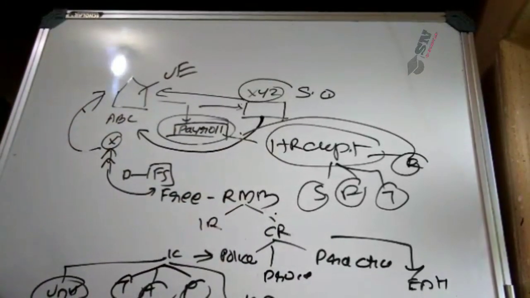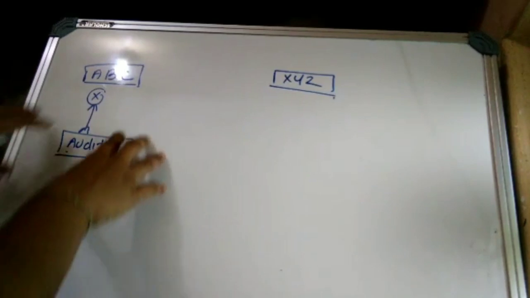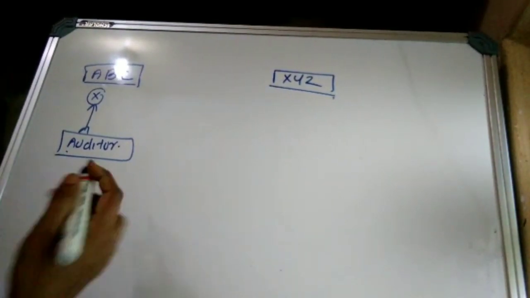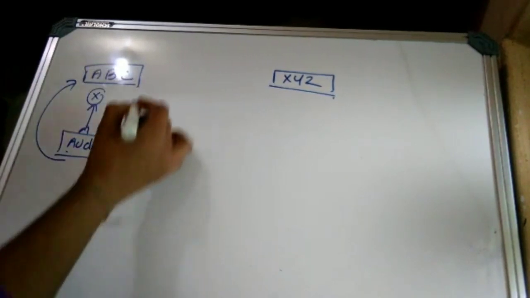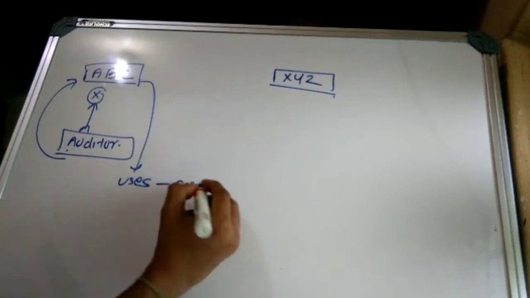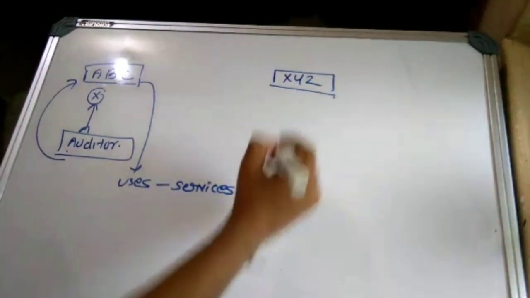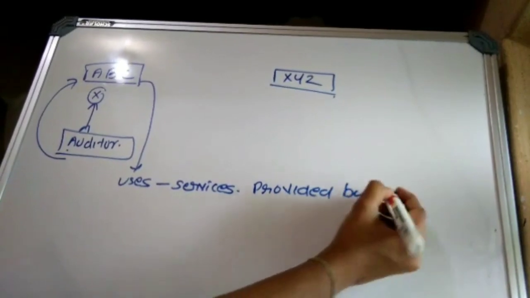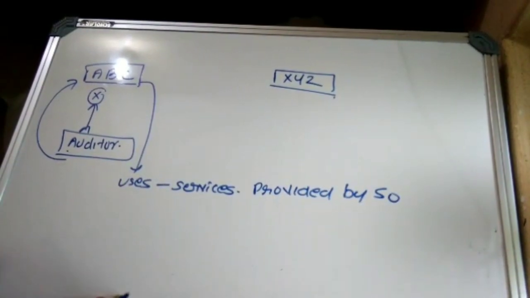This is the next question. Okay, so here X, who is the chartered accountant, has to obtain an understanding with respect to how the user entity uses what? Services provided by the service organization.